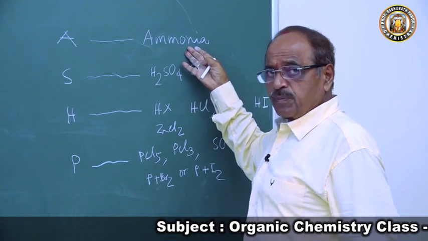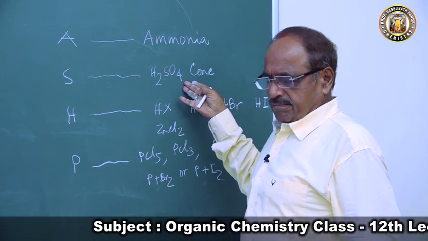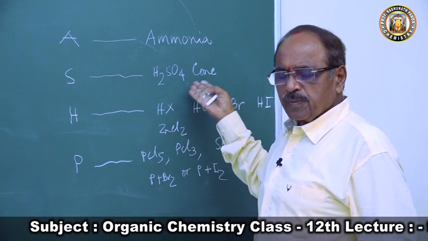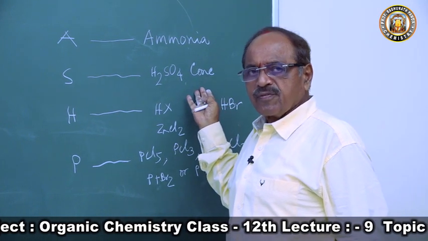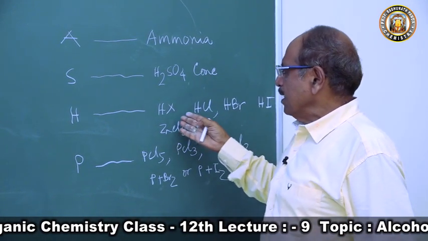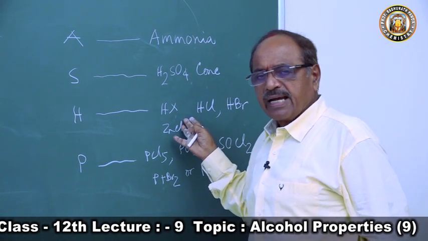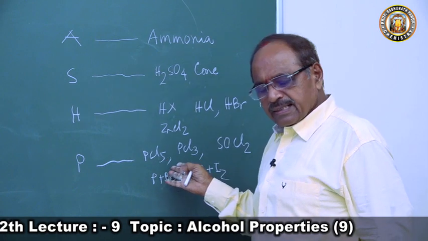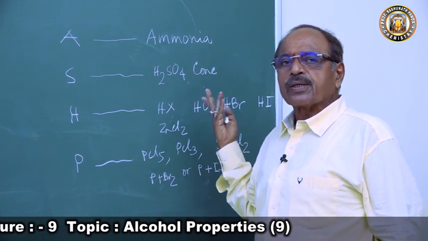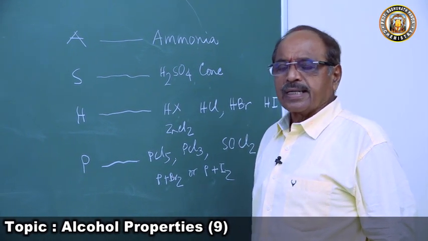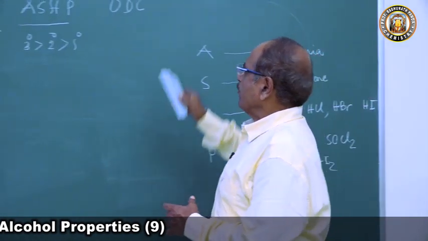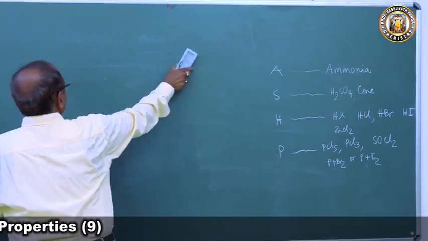Here the NH2 group forms an amine, and here the HSO4 group forms alkyl hydrogen sulfate. Then subsequent reactions substitute the OH group by a halogen to form an alkyl halide, and again substitute the OH group by chlorine to form alkyl chloride. Now this is the bird's eye view of the reactions involving the OH group.